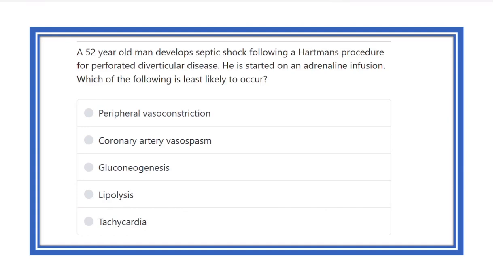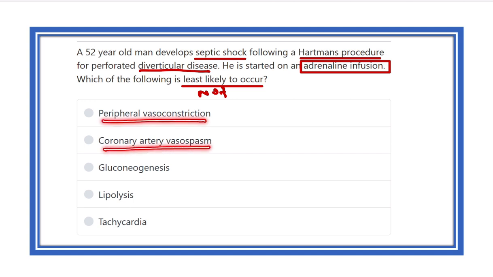A 52 years old man developed septic shock following the Hartmann procedure for perforated diverticular disease. He is started on adrenaline infusion. So adrenaline, which is a sympathetic agent, which of the following is the least likely occurs? That means which will not occur. Here the options are the peripheral vasoconstriction, coronary artery vasospasm, gluconeogenesis, lipolysis, and tachycardia.